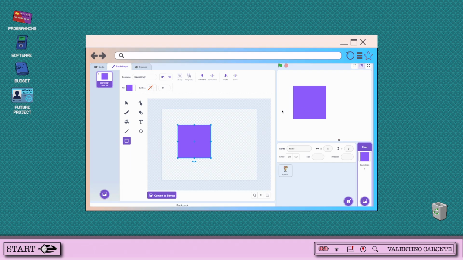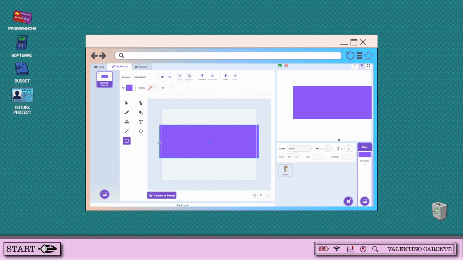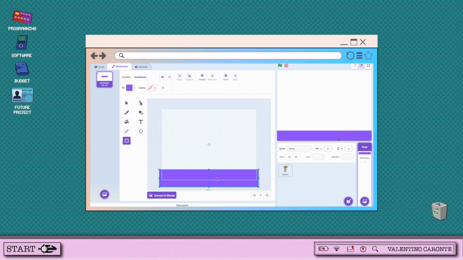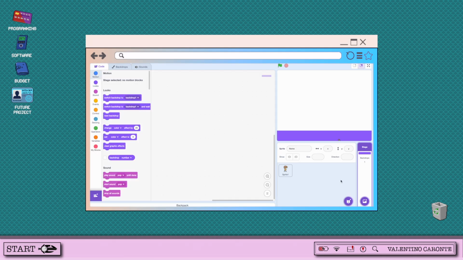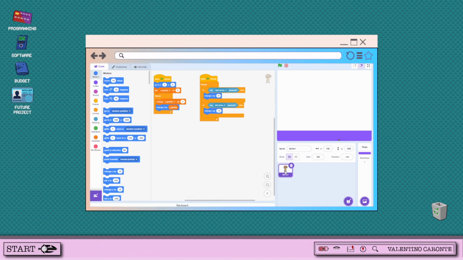I will never get over the fact that you can always see the preview of what's happening while you're creating the program. Now, let's widen the actual box that we already have and try to make a floor. So instead of having a square, we're going to make it into a rectangle, and we're going to move it all the way to the bottom underneath the character. The character within the screen is still stuck at the bottom because the program is still going.